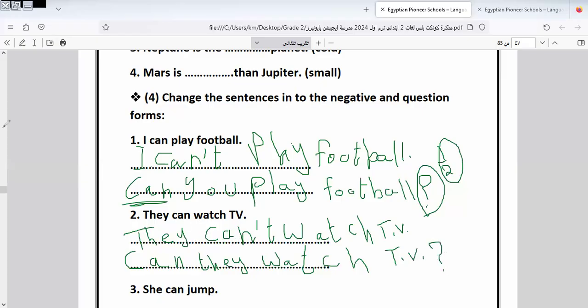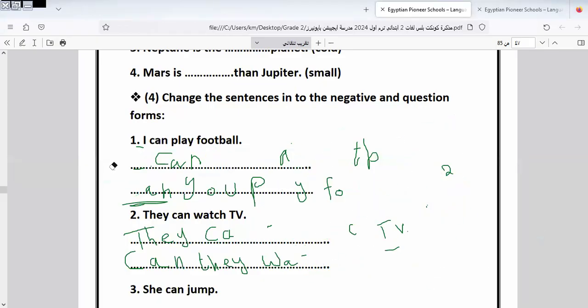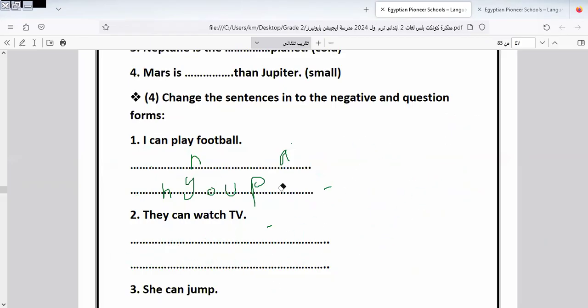Okay, let's continue the rest of the exercise. I will leave the rest for you to do by yourself. Now we know how to do it, and I will leave the rest for you to do by yourself.